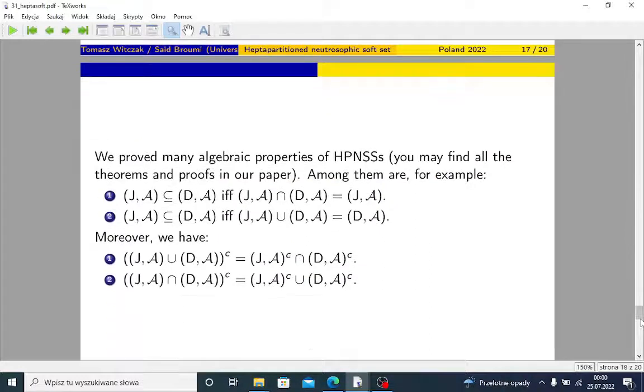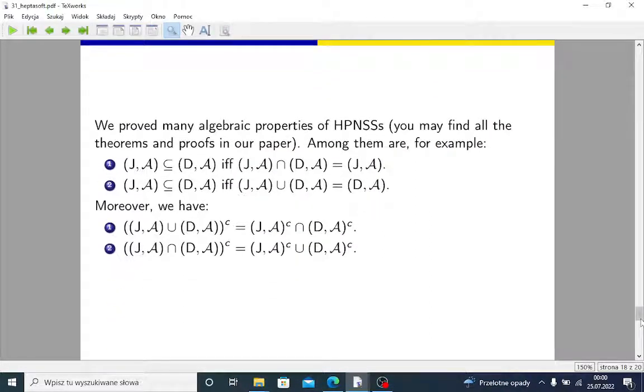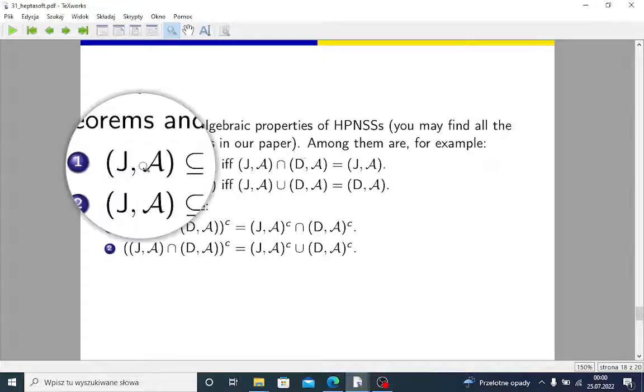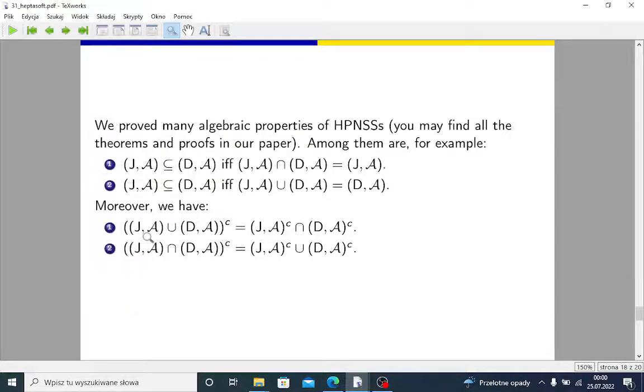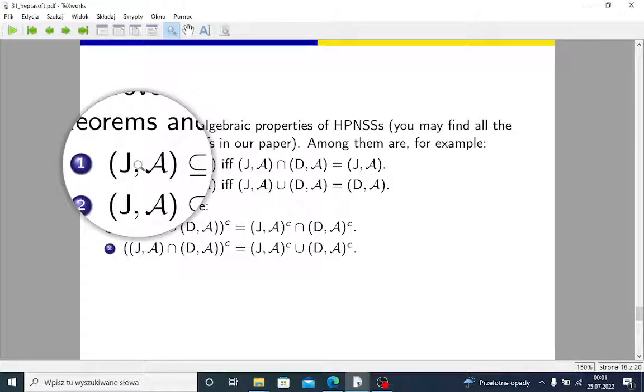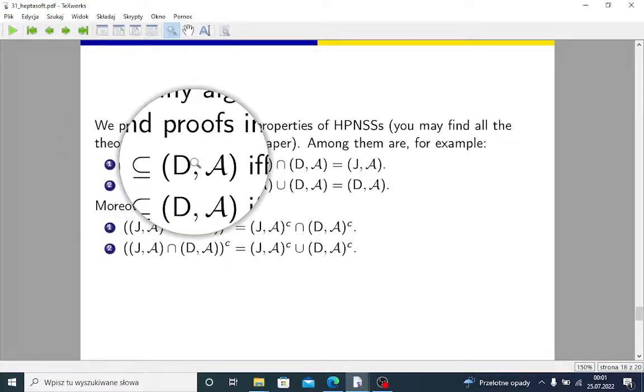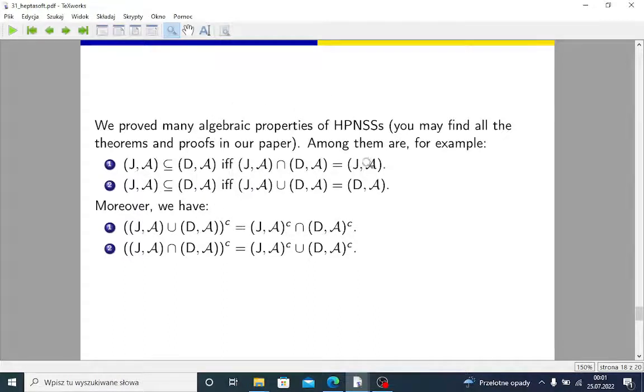We proved many algebraic properties of those heptapartitioned neutrosophic soft sets, and you may find all the theorems and proofs in our paper. We defined some special cases like empty set or relative absolute set and so on. And among all those properties are, for example, those two and those two. Check this difference. Here, for example, we have that JA is contained in DA if and only if their intersection is just JA.